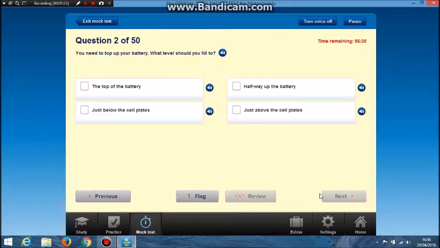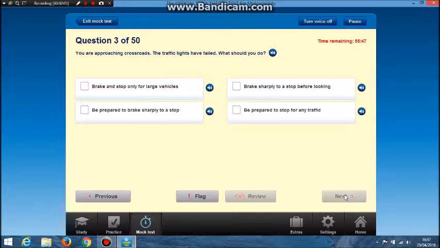You need to top up your battery. What level should you fill to? The top of the battery, halfway up the battery, just below the cell plates, just above the cell plates. Just below the cell plates.